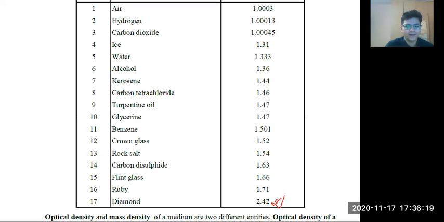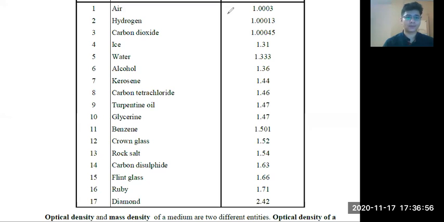Now, is there any relationship between diamond shining and the refractive index? Think about it. What do you think? Why does diamond shine? Very good. Multiple refraction of light. Yes, very good.